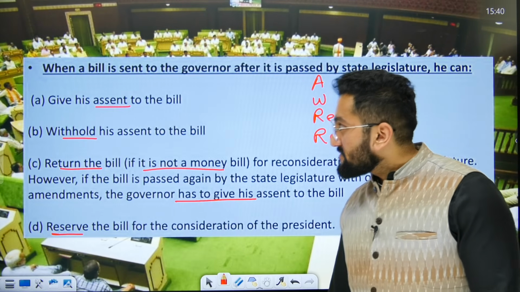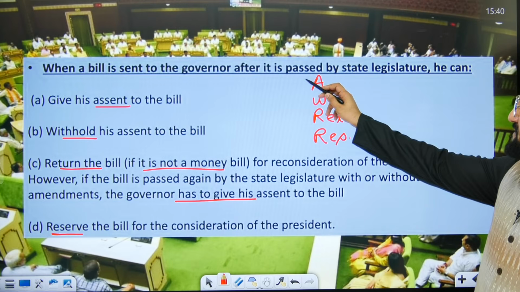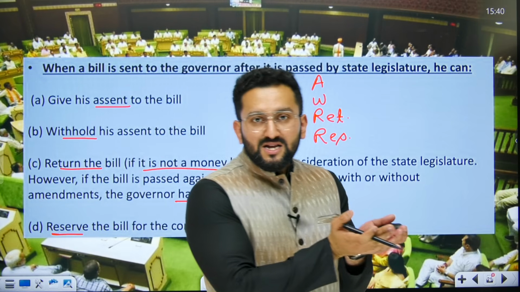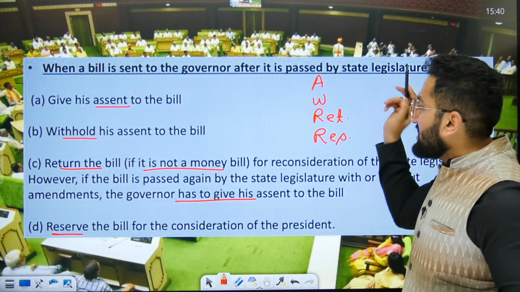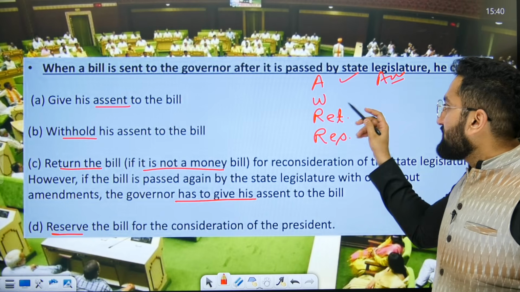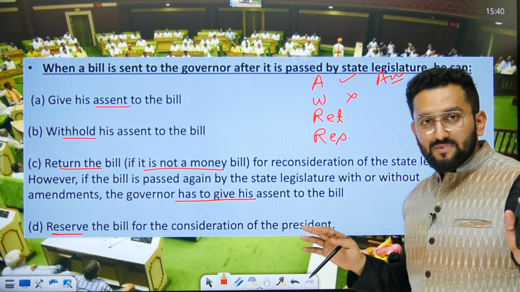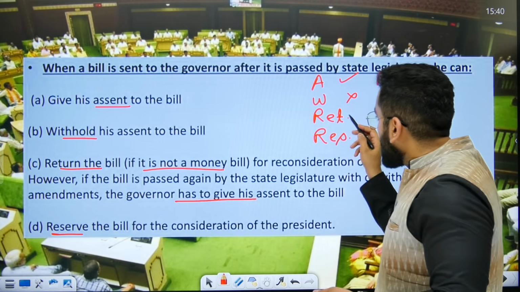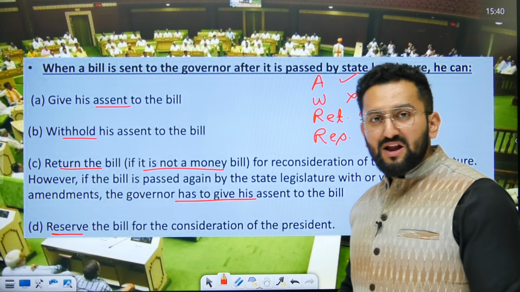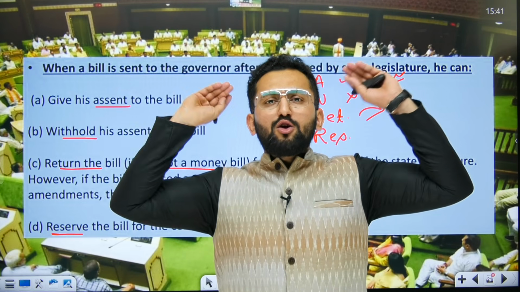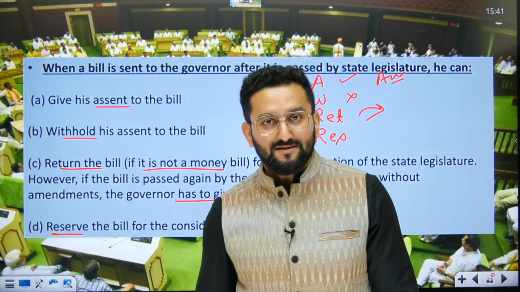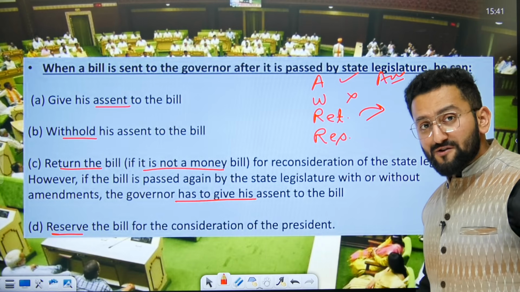Okay. When a bill is presented before governor after it is passed by state legislature, what can governor do? Governor can give assent. Assent means now this bill will turn into an act. Governor can withhold. It means now done, this bill is not turning into an act. Governor can return, means send the bill back to the house for reconsideration. But once house says, no, we are not amending anything, we are agreeing that this bill is correct, now governor has to sign this. Same as the case of president.